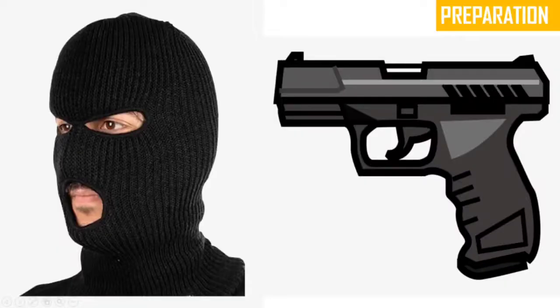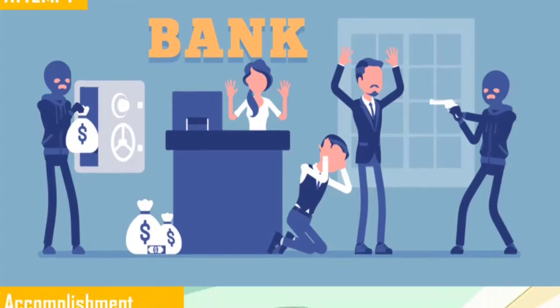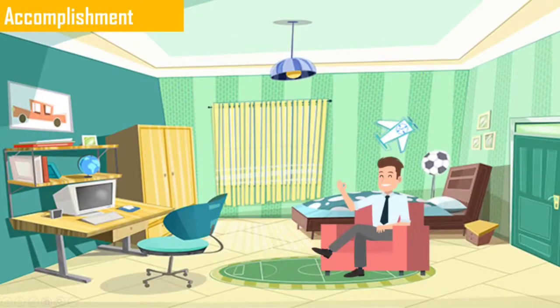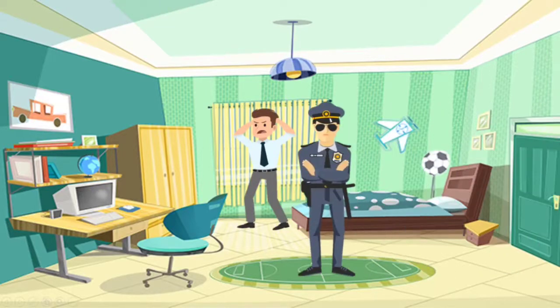So what does he do? He follows preparation. First of all, he wears a mask like in Money Heist, but he could not get the hacker mask from Money Heist, so he got this mask. He buys this gun, and the second stage of crime is done, that is preparation. The third thing is that he went to the bank and gets all the money. He has successfully attempted the robbery and gets back to his home after the accomplishment of the robbery, and he is very happy. Now the thing that bothers him is that he sees police coming from the window of his house, and the police come and arrest him. That is the happy ending of the story.